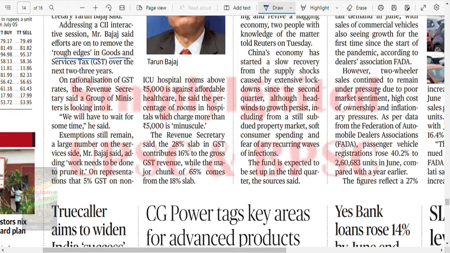Exemption still remains a large number on the services side, Mr. Bajaj said, adding work needs to be done to prune it. On representation that 5% GST on non-ICU hospital rooms above 5,000 is against affordable health care, he said the percentage of rooms in hospitals which charge more than 5,000 is minuscule. The Revenue Secretary said that the 28% slab in GST contributes to 16% of gross GST.